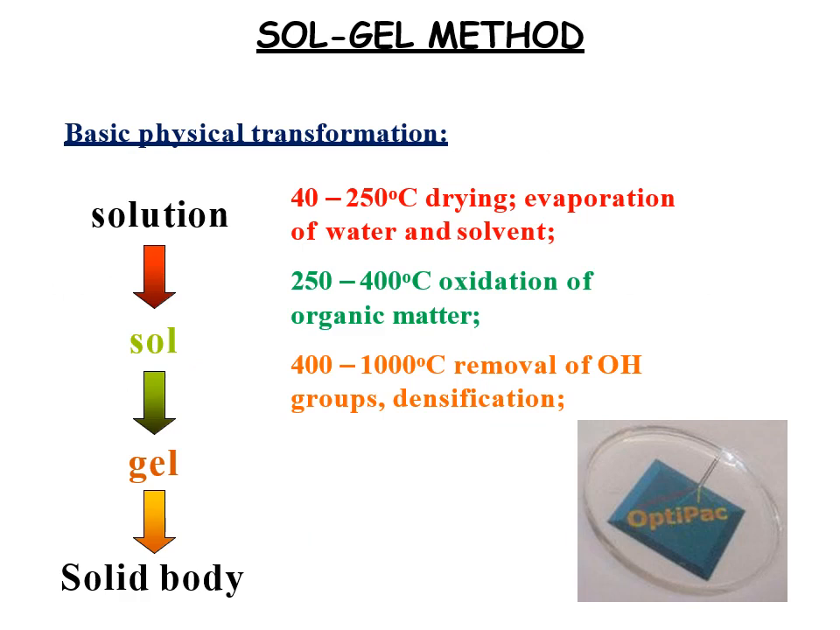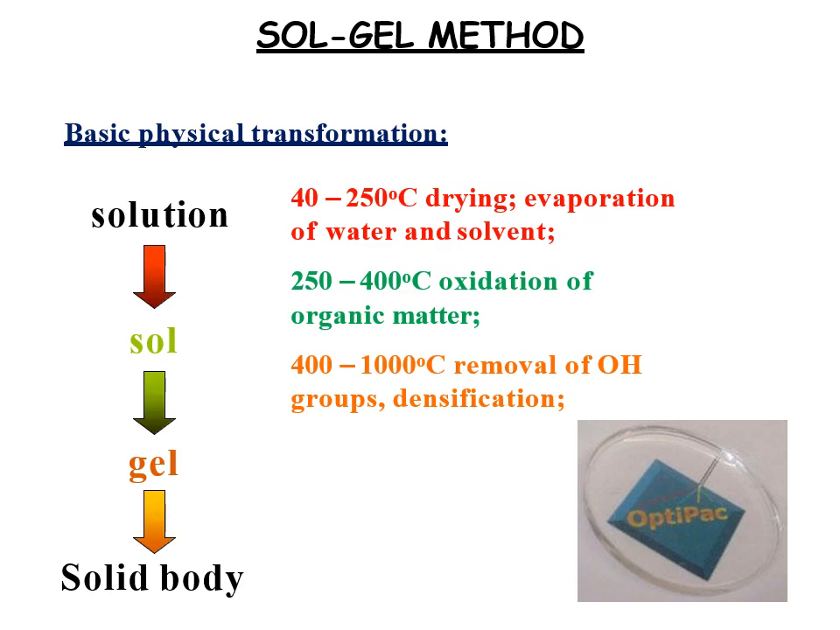Basic physical transformation. First of all, we prepare a solution of the compound, then it is heated at 40 to 250 degrees centigrade. Drying takes place, evaporation of water and solvent, and it is converted to sol. Then sol is heated at 250 to 400 degrees centigrade. Oxidation of organic matter takes place and gel is obtained.